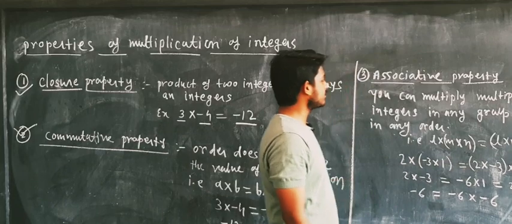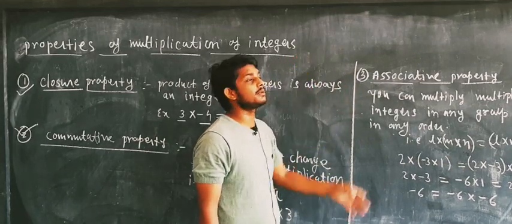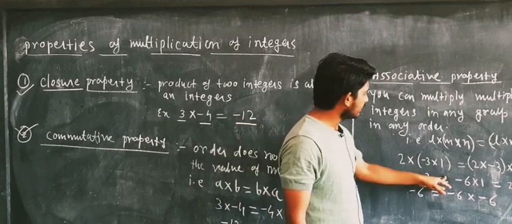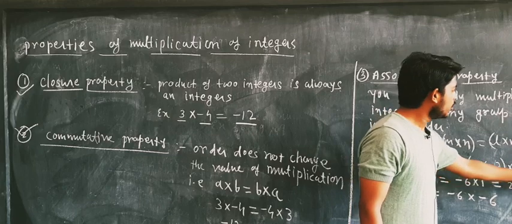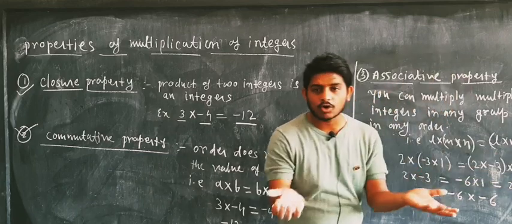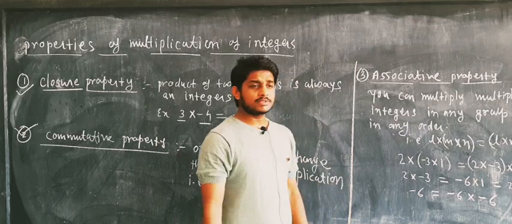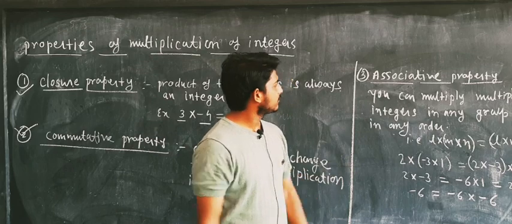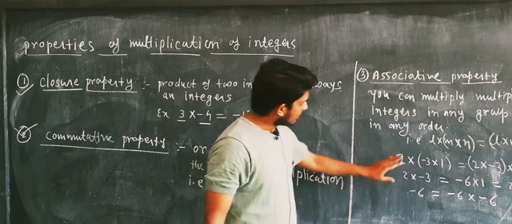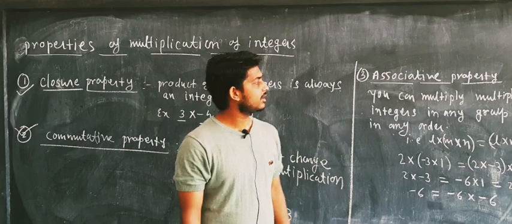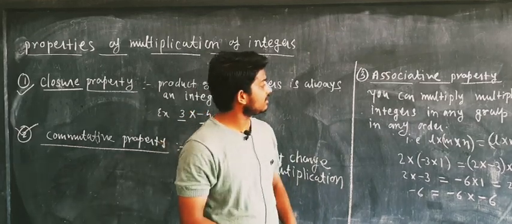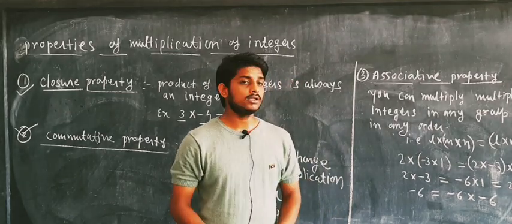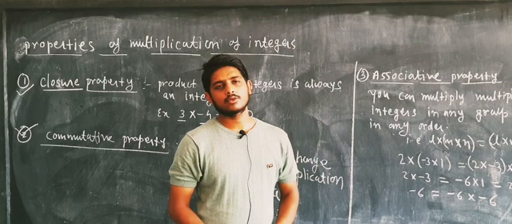So order does not change the value of multiplication, and you can multiply in any group and any order. You can see here 2 into minus 3 into 1, 2 into minus 3 into 1, 2 into 1 into minus 3. So I am changing the order as well as the position of the numbers, and again I am getting the same number. So order does not change the value of multiplication, and you can multiply in any group and any order, which is the third property of integers, called the associative property.